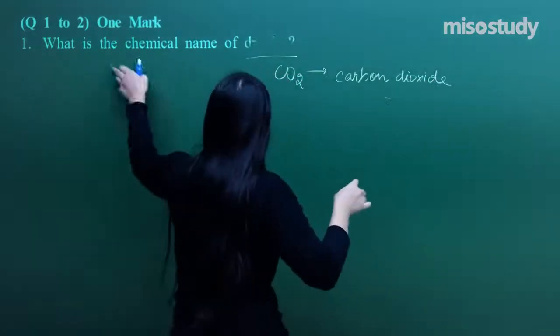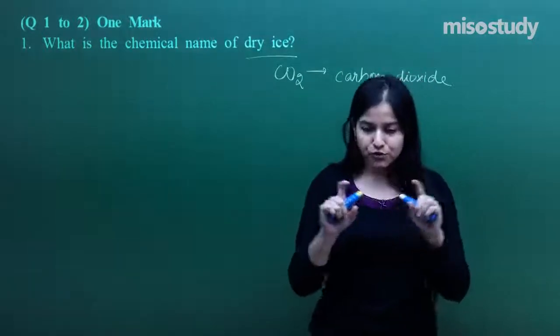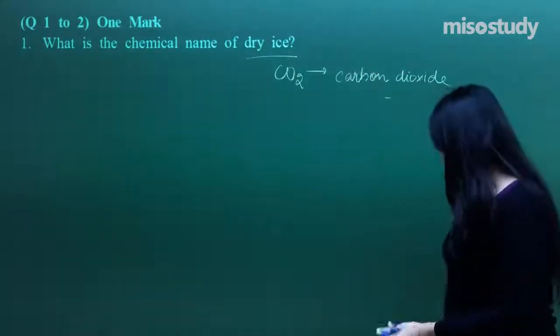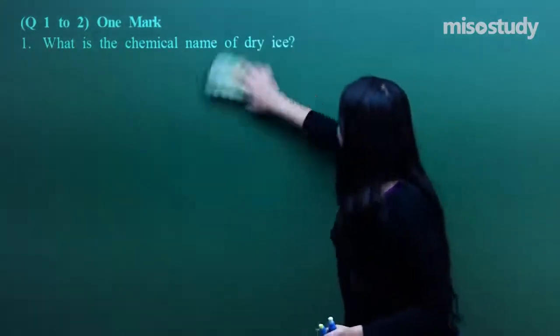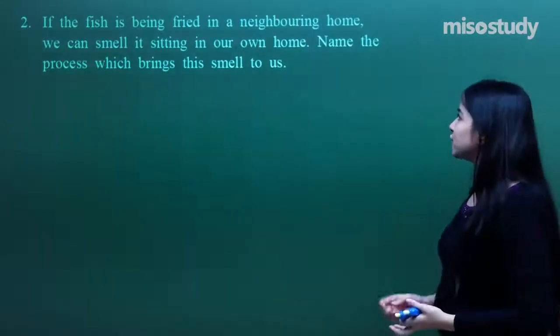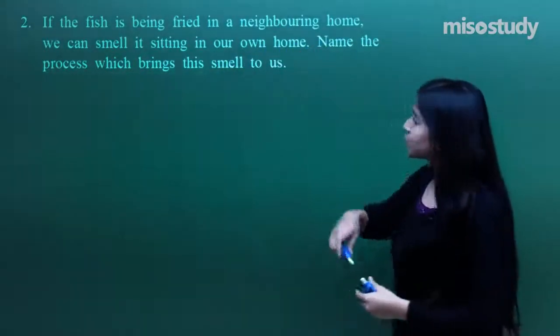Okay, so as per the question asked and as per the marks, you need to just write down a one-liner over here, that is more than enough. Okay, now let's move on to the next question. The next question says, if the fish is being fried in the neighboring home, we can smell it sitting in our home as well.